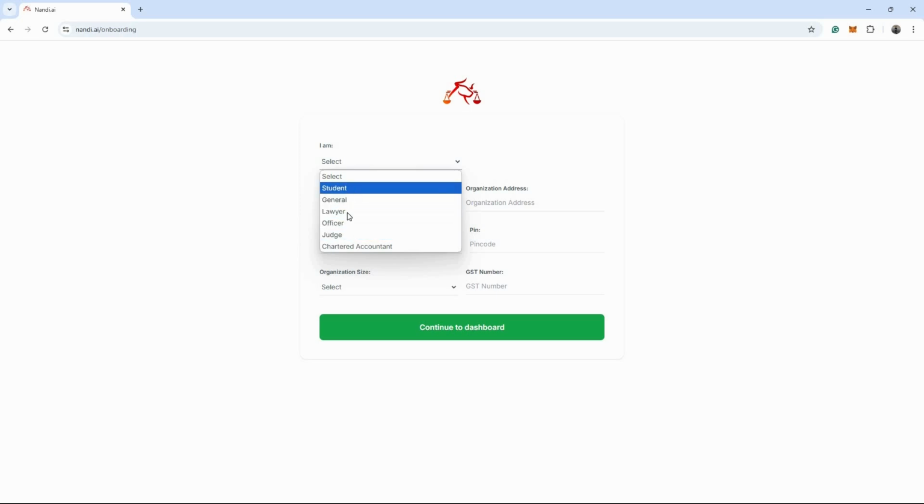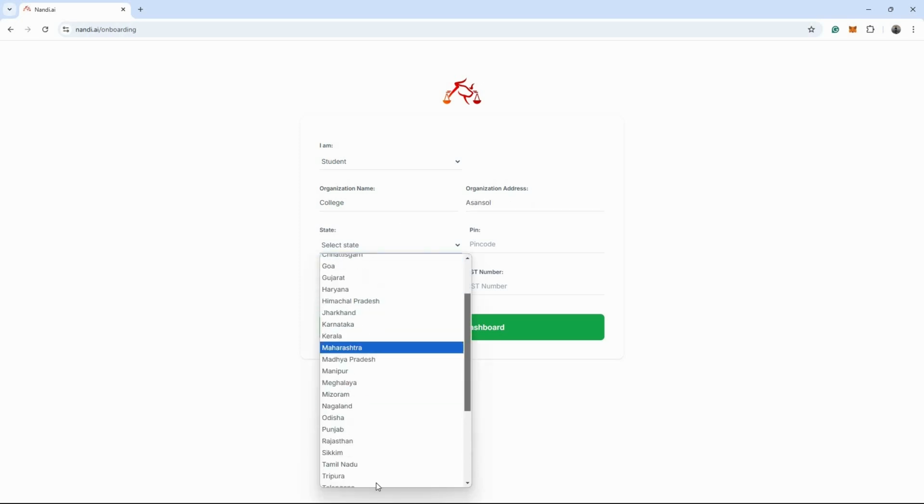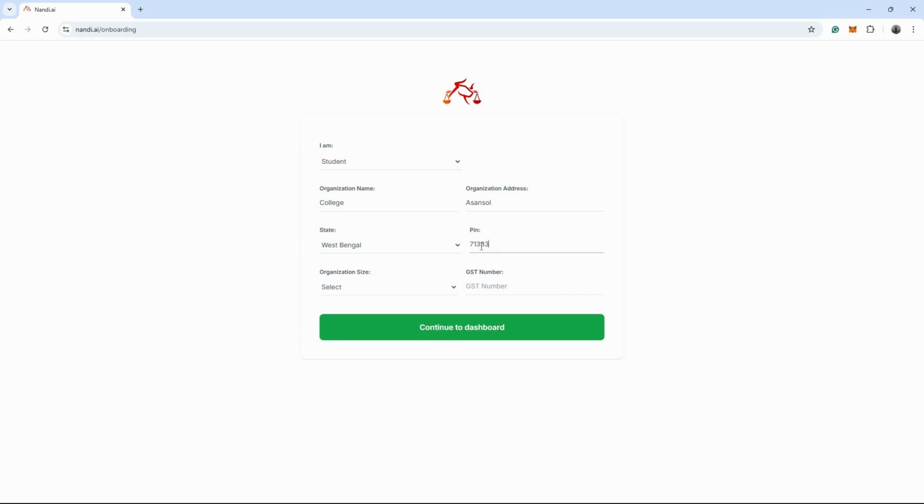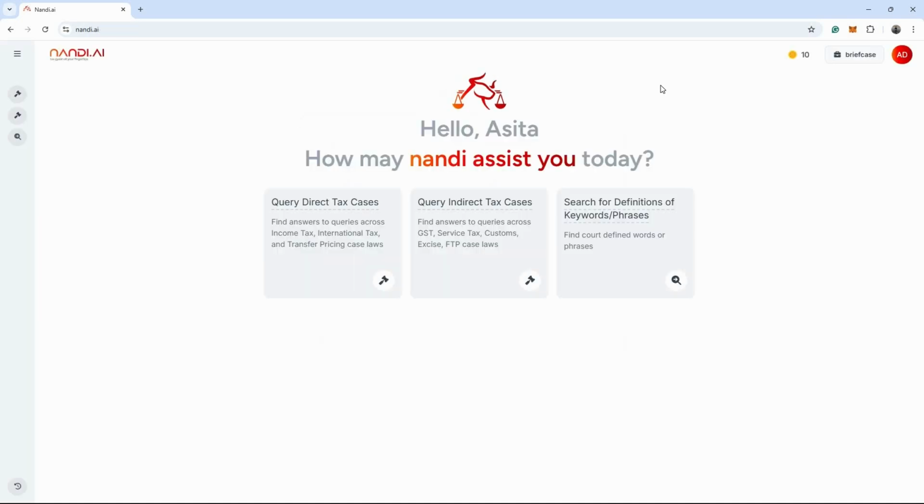Starting with the tax law domain, Nandi.ai is poised to become an indispensable tool for legal professionals, offering a user-friendly experience, predictive analysis and deep understanding of India's unique legal system. Join us as we demonstrate how Nandi.ai is reshaping India's legal research for a smarter and more efficient future.